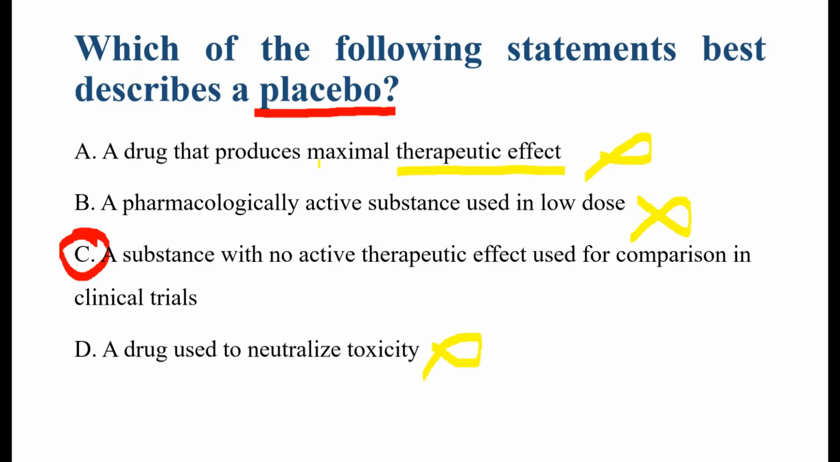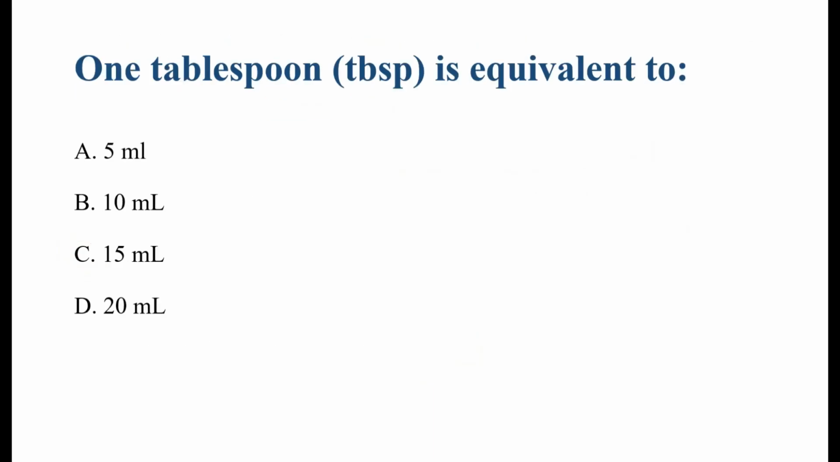And now the last option, a substance with no active therapeutic effect used for comparison in clinical trials. So this is the correct definition of a placebo. Key point: there is no active drug, it looks like a real medicine, and it is used in clinical trials for comparison. Now the next question is, 1 tablespoon is equivalent to